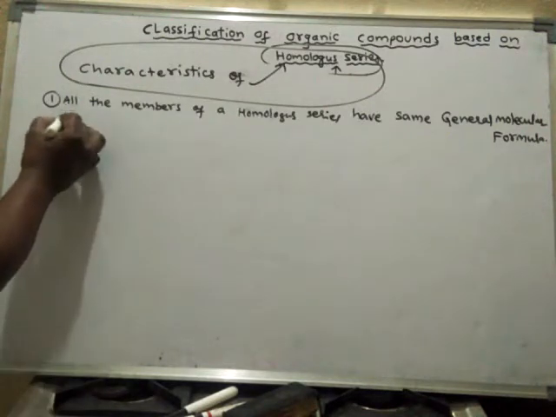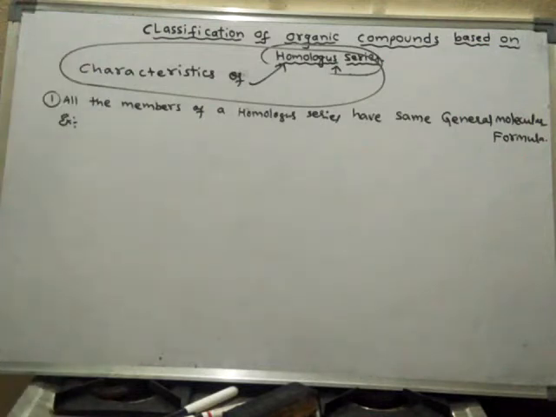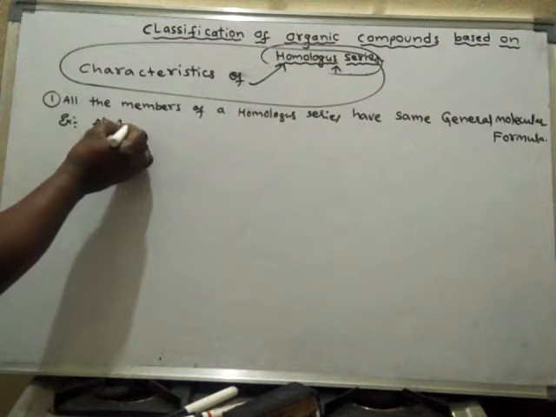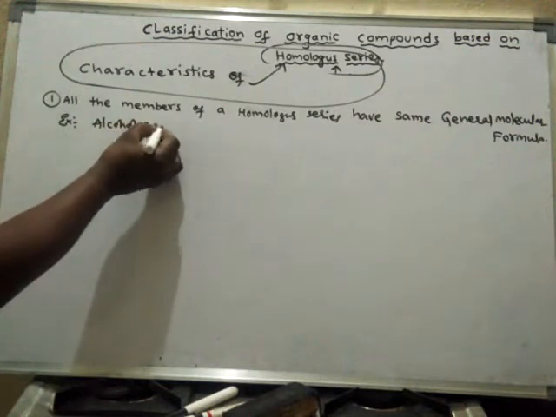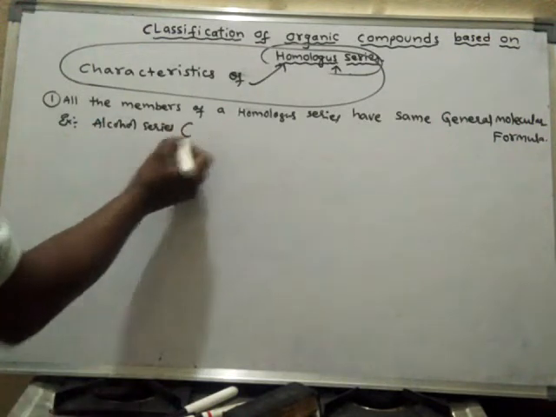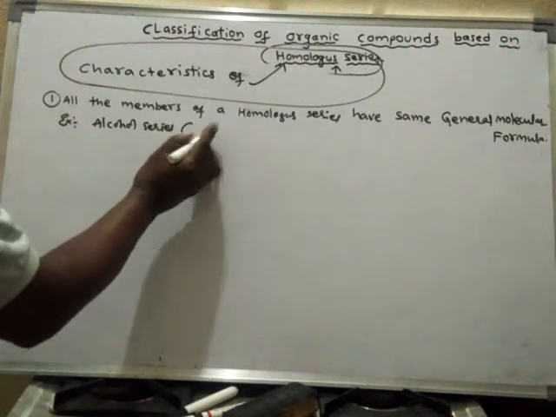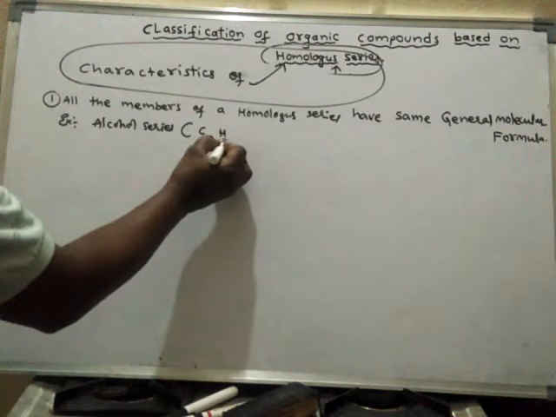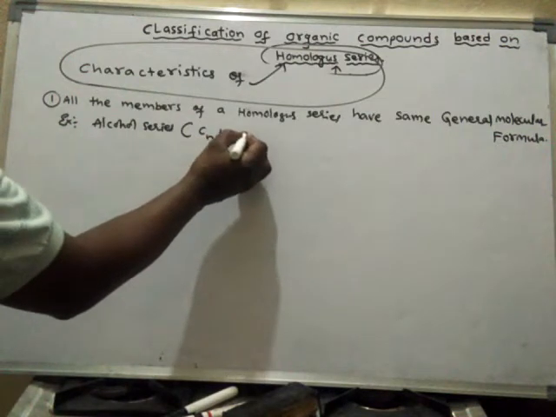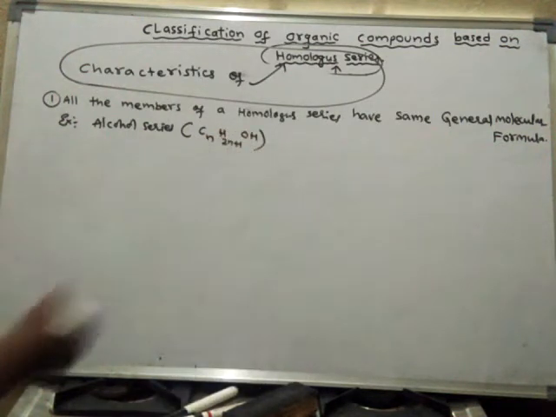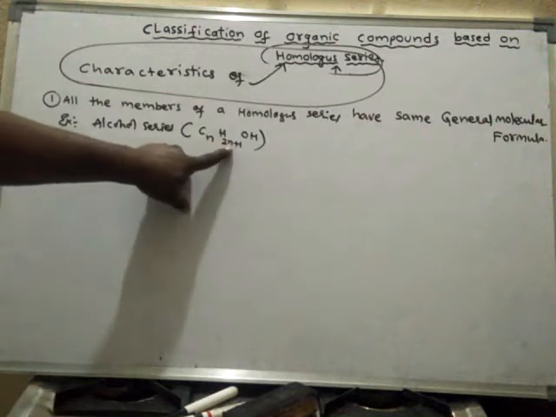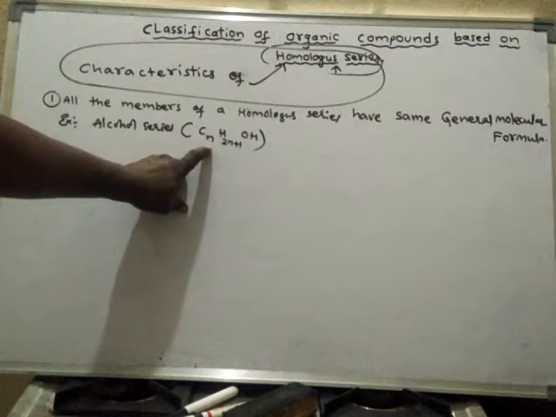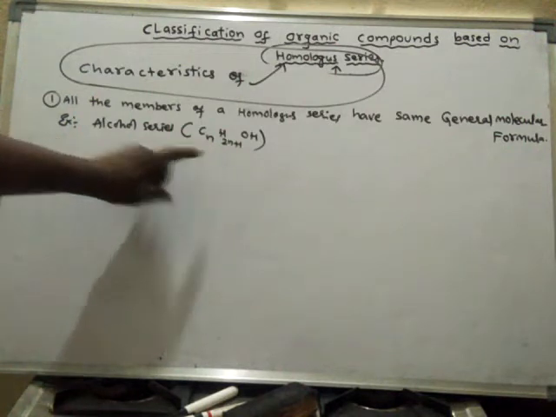For example, we have already seen the alcohol series. They have the general molecular formula CnH2n+1OH. What is n here? n means the number of carbons present in the compound.